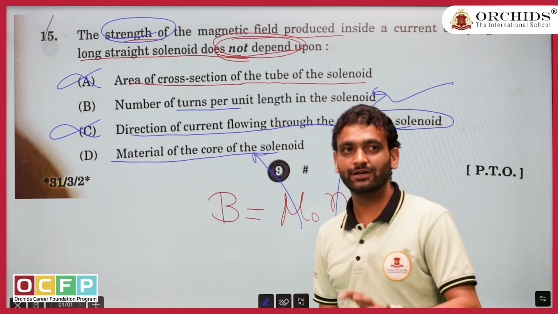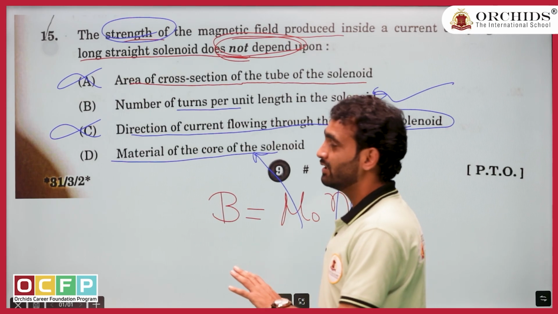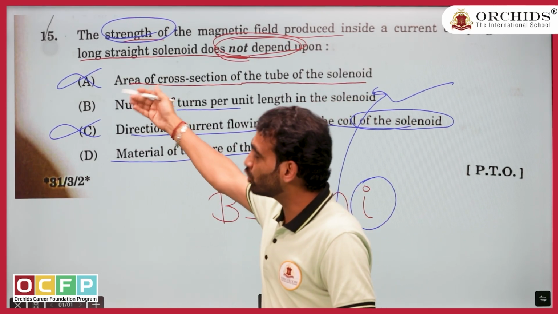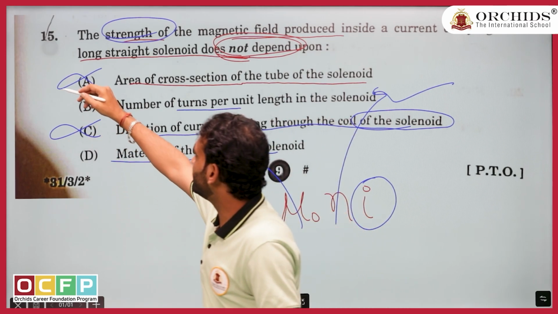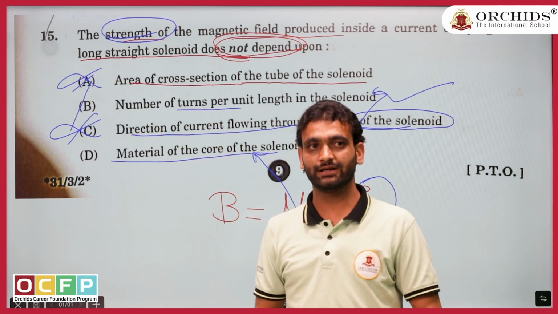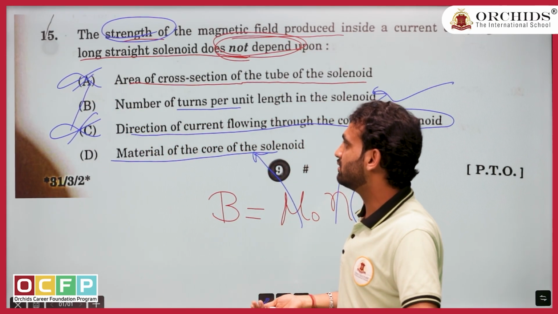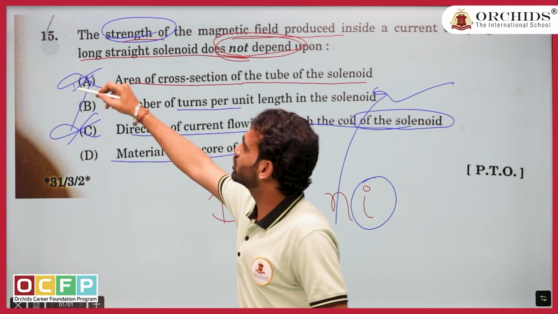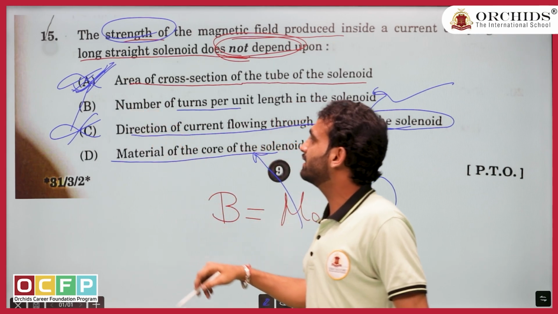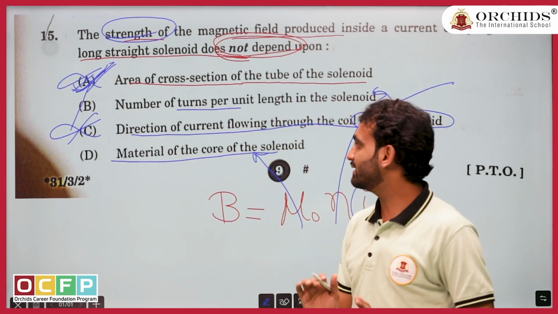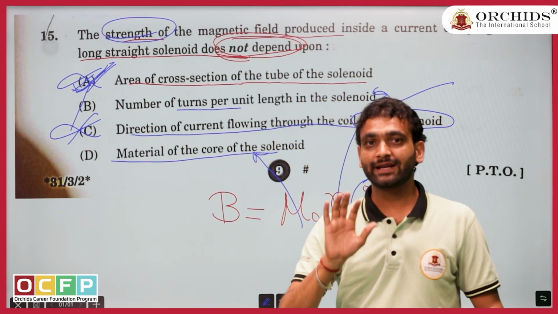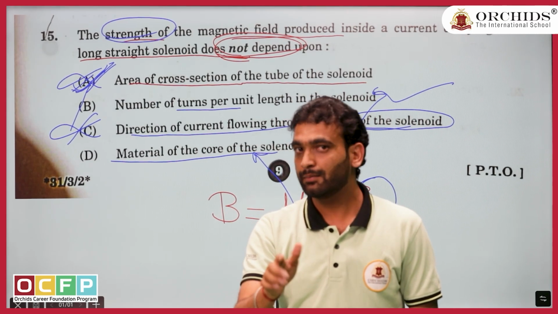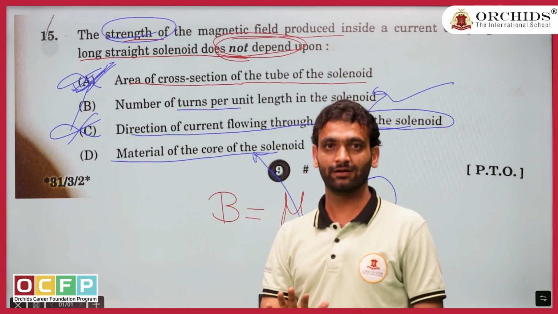So here you can see this question is going to be wrong. Actually this question has both options wrong. Either you mark A or you mark C, both options wrong. Either CBSE should leave the question, or I think marks should be given for both the options. But most probably you should choose option A. Again, let me be very clear with the concept. Direction of magnetic field depends on the direction of current, but strength doesn't depend.